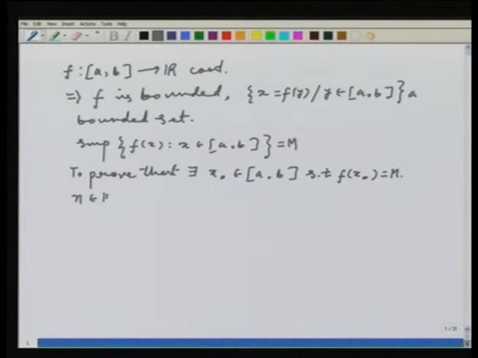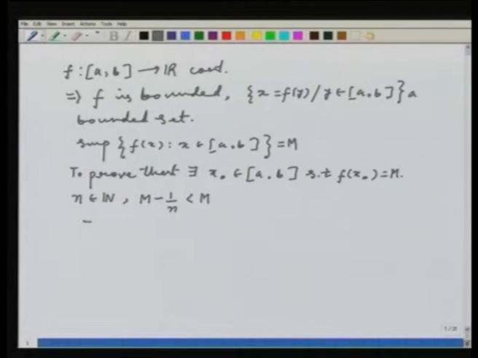Now, how do we propose to show that? Well, the only weapon we are going to use is the definition of the supremum. Okay? Fine. So, choose some natural number n in N, and then consider the number m minus 1 by n, which is strictly less than m. That means, since it is less than the least of the upper bounds, this number m minus 1 by n is no longer an upper bound.